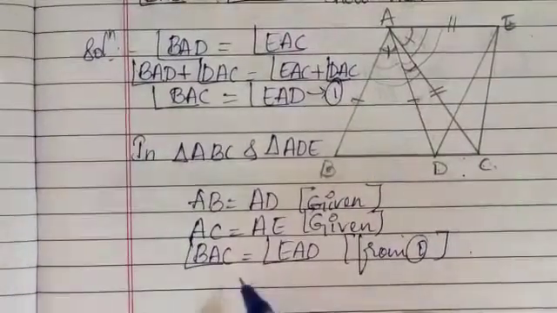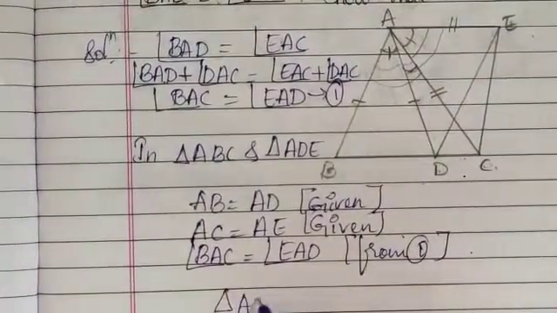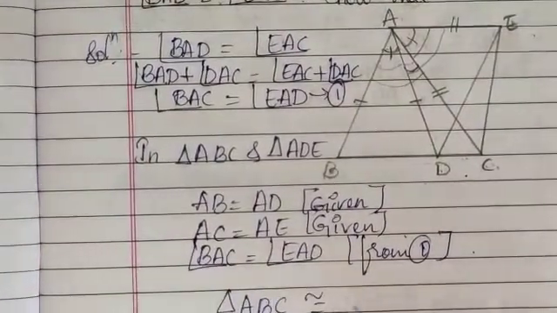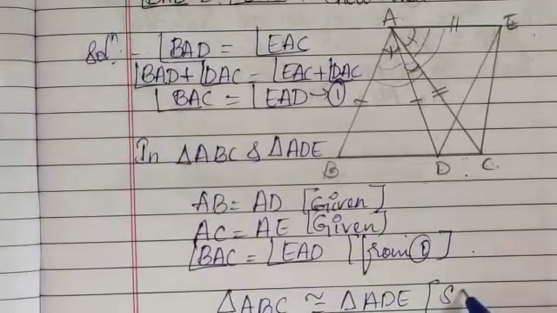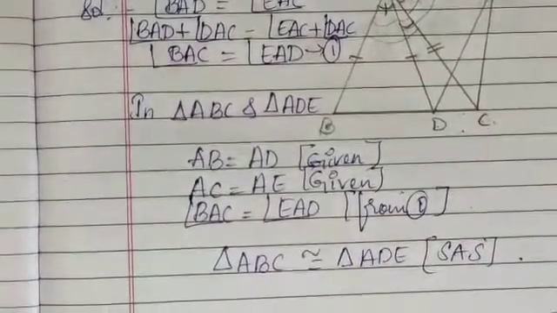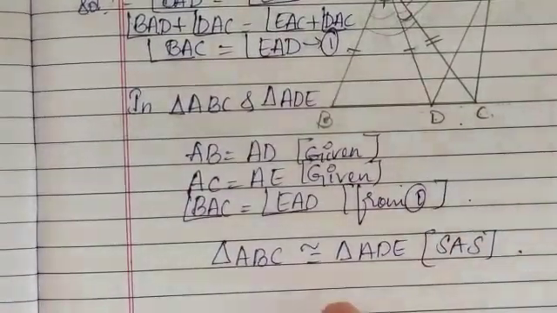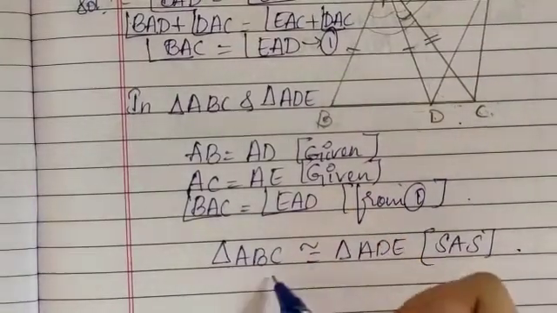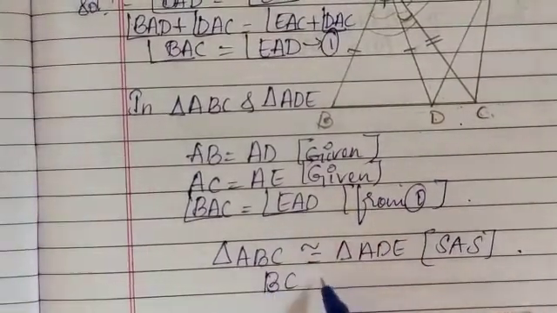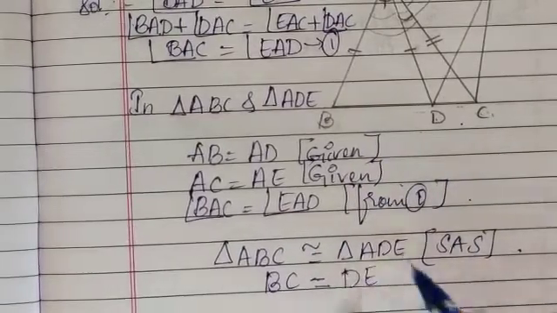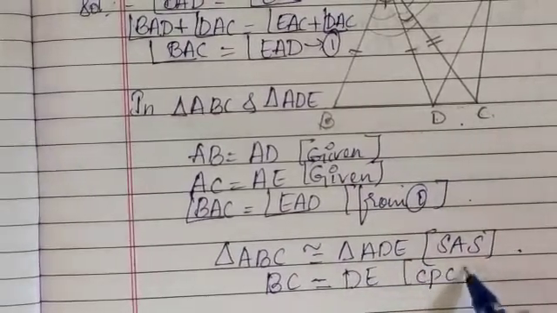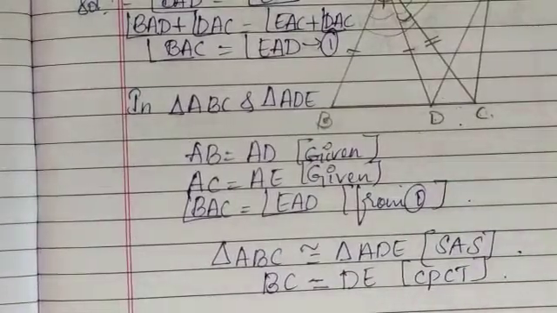Hence, I can write triangle ABC is congruent to triangle ADE. Why are these two congruent? By SAS rule, these two are congruent to each other. If these two are congruent, the side BC of this triangle is the same as side DE of this triangle. Why? Because of CPCT.